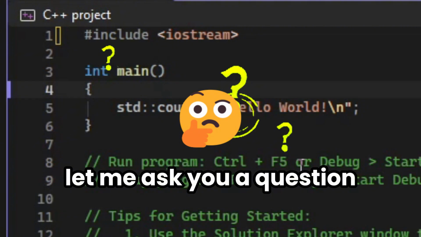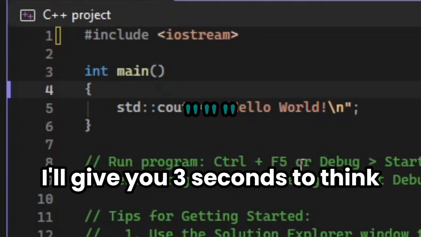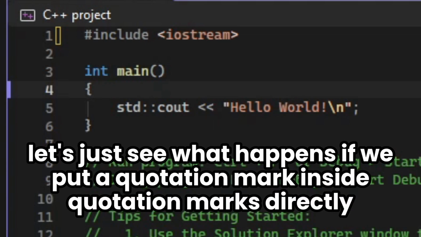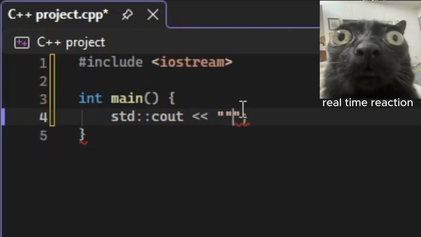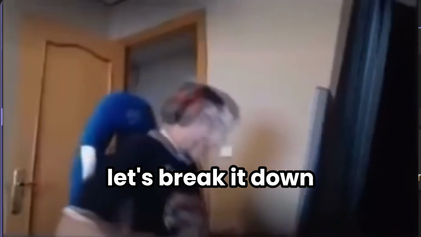Let me ask you a question. What if I want to type a quotation mark inside the quotation marks? I'll give you 3 seconds to think. Actually, no. Let's just see what happens if we put a quotation mark into the quotation marks directly. Missing closing quote. What does that even mean? Settle down, children. Let's break it down.